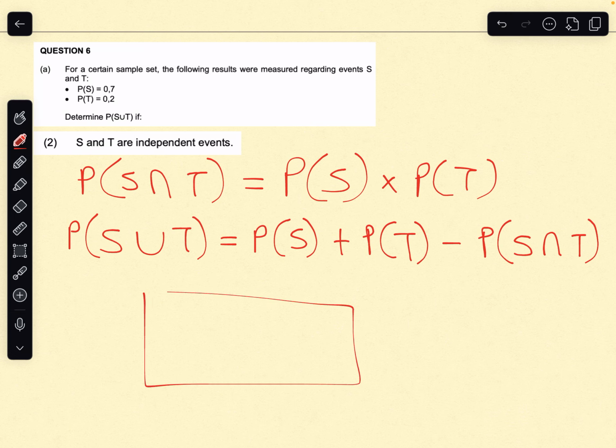Reason being, if we look at it as a Venn diagram, the probability of S or T happening is this guy over here, right? So if we were to just simply add the probability of S and the probability of T, we would be counting the probability of S and T happening twice. So that's why we need to remove one of those. Anyway,